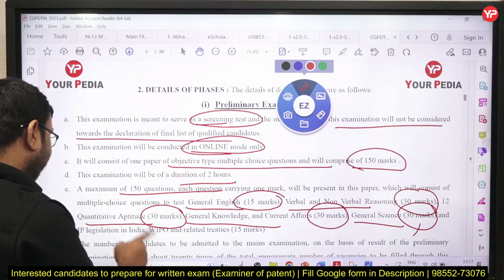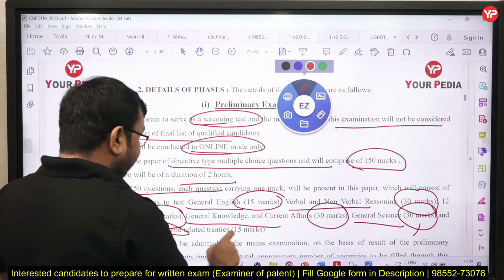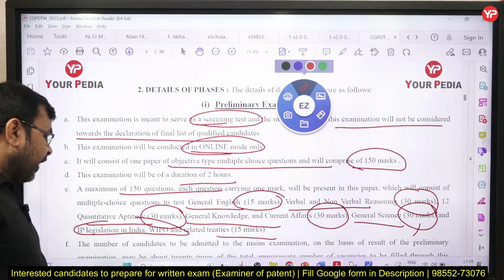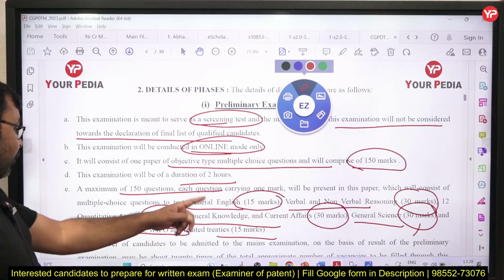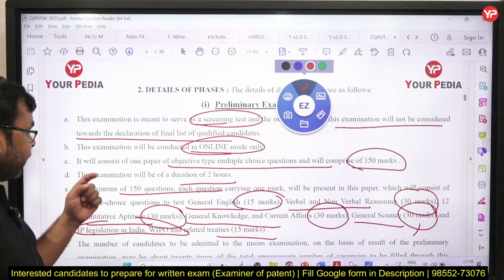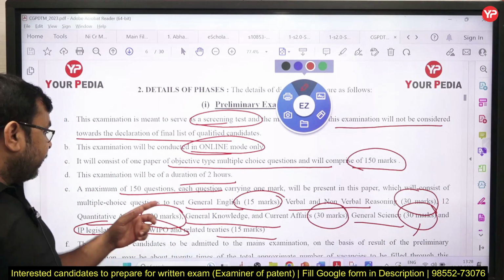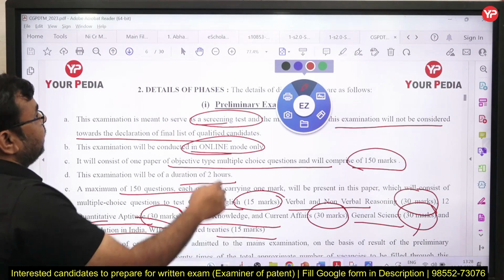And 15 questions may also be asked from IP and WIPO, intellectual property rights, correct. So 15 questions are asked from here. So this is the 150 total questions, each question carries 1 mark, and the time duration for this exam is 2 hours, correct.